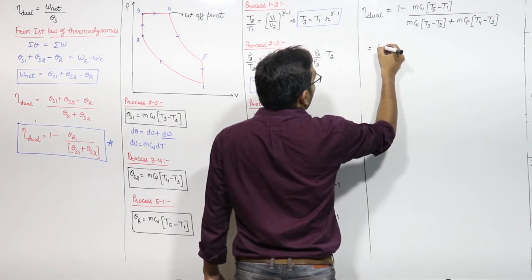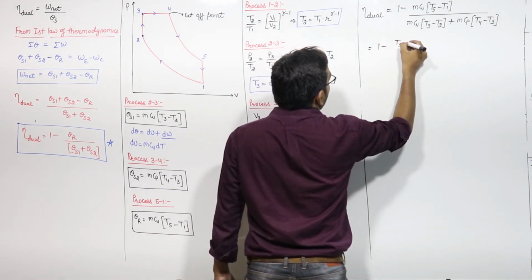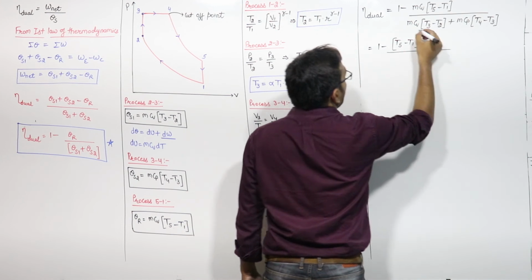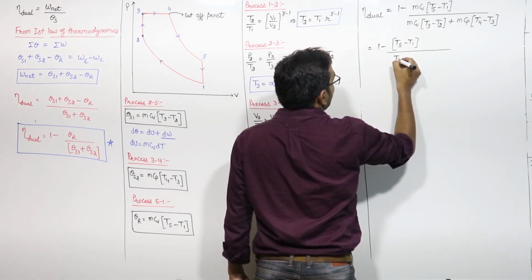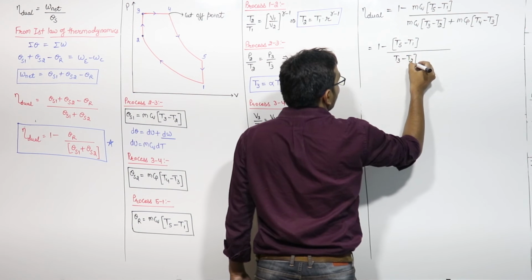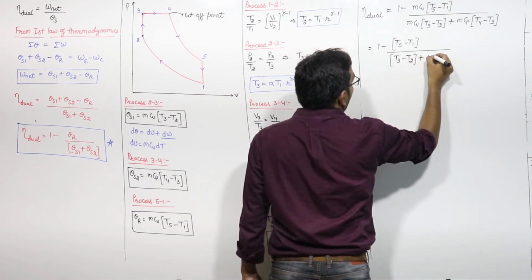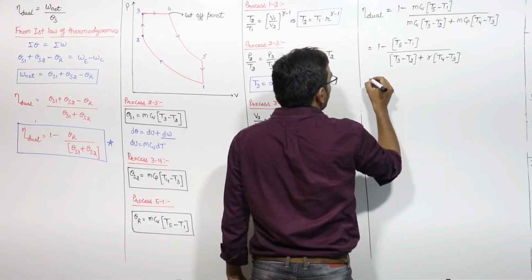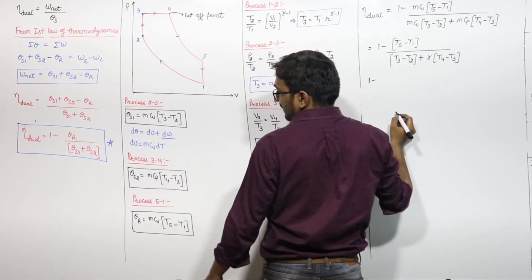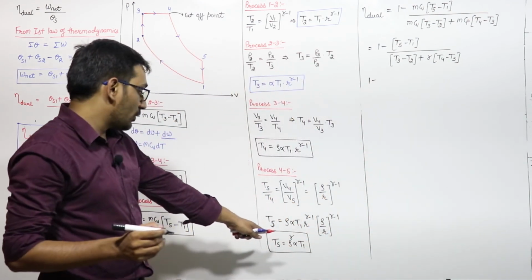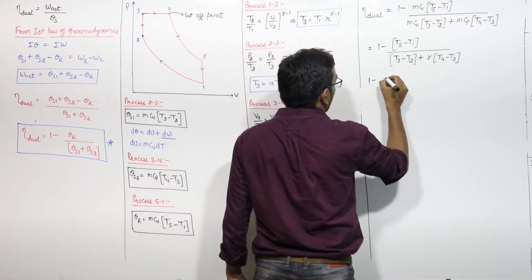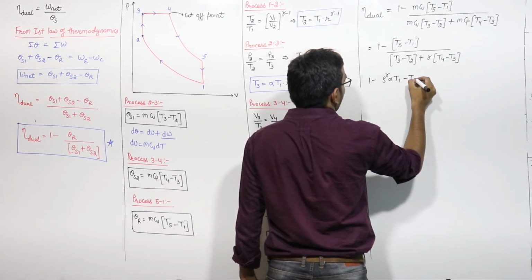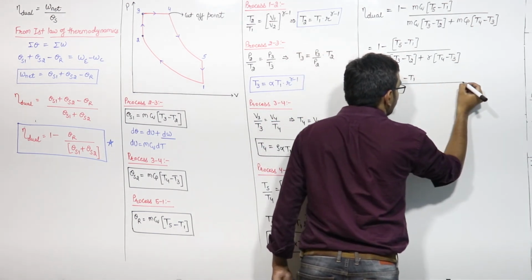to 1 minus (T5 minus T1) divided by, Cv will cancel out, this is (T3 minus T2) plus Cp by Cv, which is gamma, times (T4 minus T3). Now put all the values. 1 minus T5. What is T5? Rho raised to power gamma into alpha into T1. Rho raised to power gamma into alpha into T1 minus T1, divided by, this will be